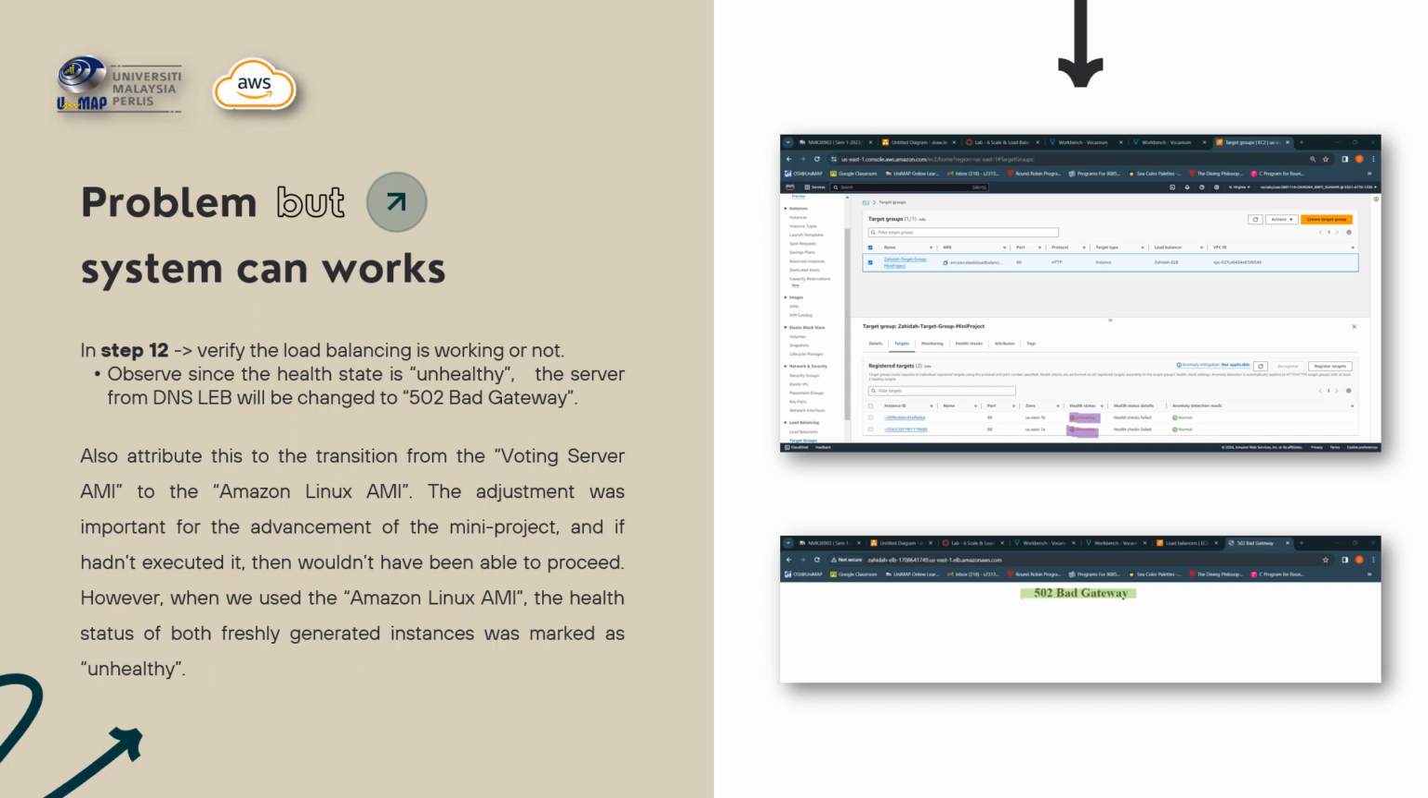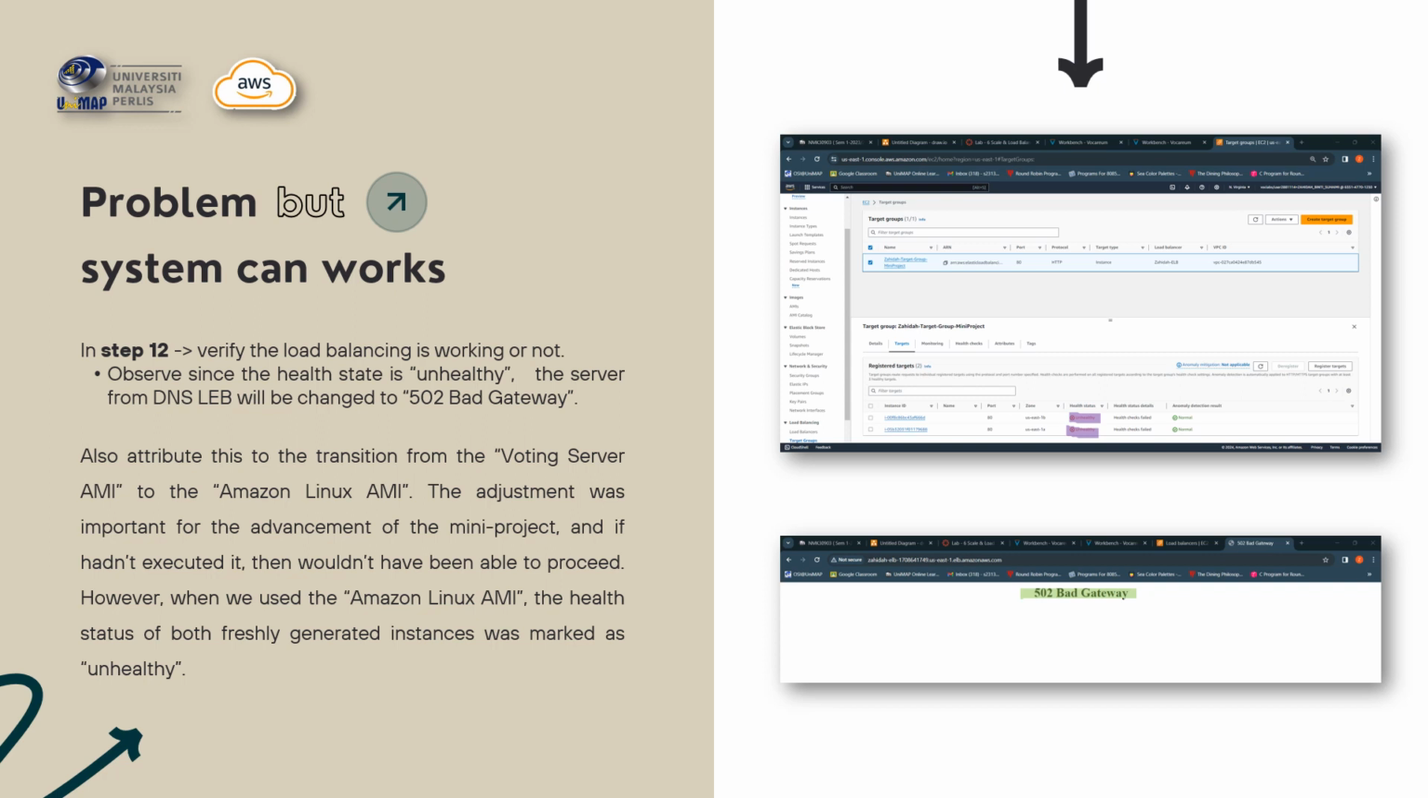This is also attributed to the transition from the voting server AMI to the Amazon Linux AMI. The adjustment was very important for the advancement of this mini project, and if I had not executed it, I would not have been able to proceed. I got stuck in several steps that I needed to do for this mini project, starting from step 1.